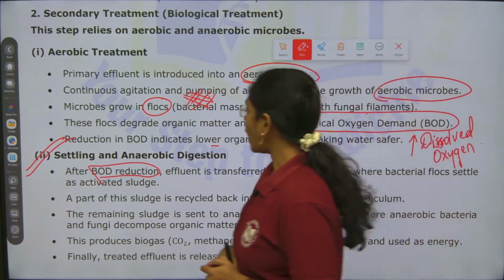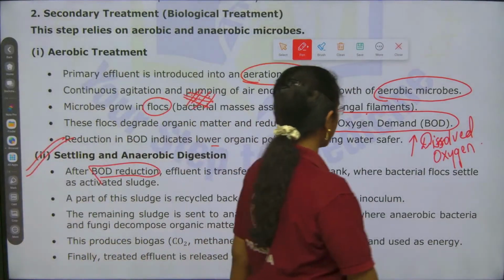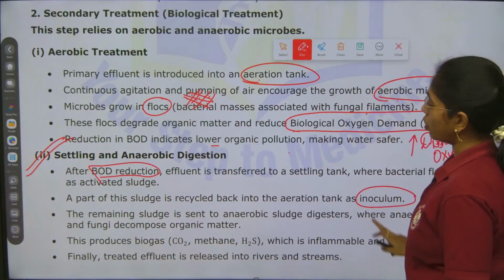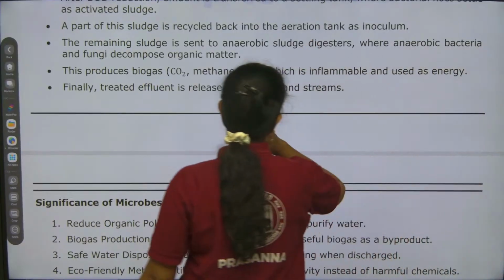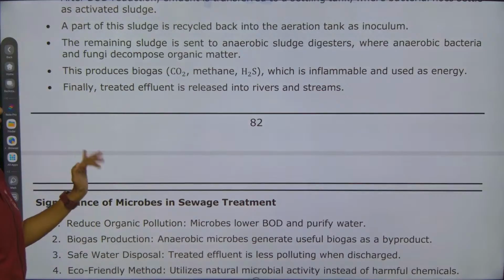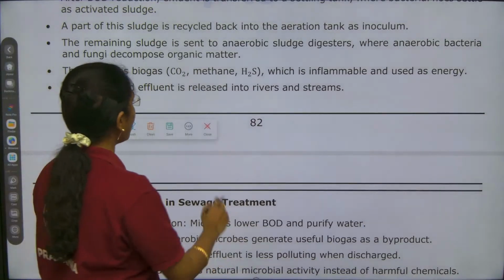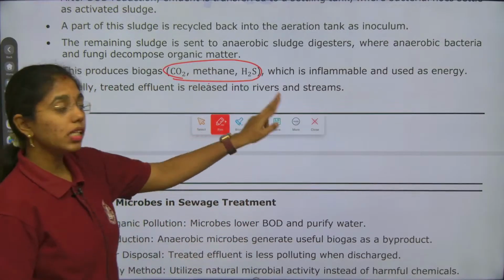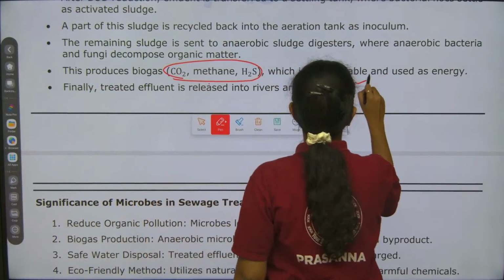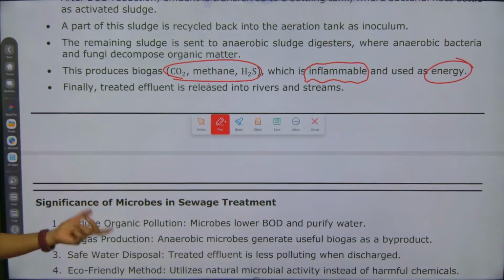Fine, right? A part of this sludge is recycled back again to the aeration tank. This serves as what? Inoculum. The remaining sludge is sent to the anaerobic sludge digesters, where anaerobic bacteria and fungi will decompose the organic matter. This produces biogas. Biogas will have what here? Carbon dioxide, methane and H2S. This biogas is inflammable and this is used as what? Energy source. Finally, treated effluent is released into the rivers and streams.